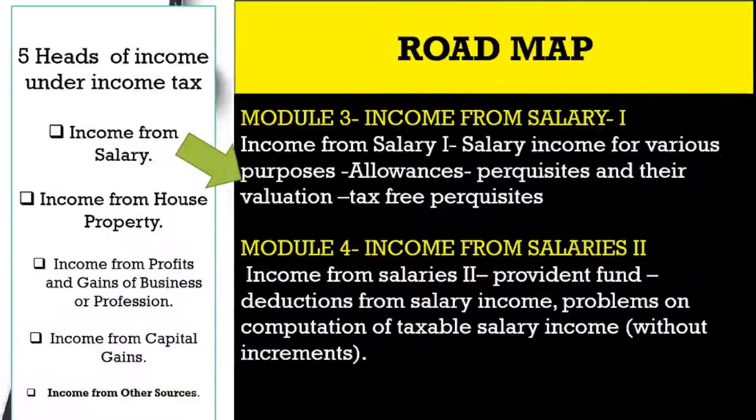In the next modules, that is module number 3 and 4, here we learn how to compute the income from salary. Now, basically, altogether there are 5 heads of income, which are income from salary, income from house property, income from business or profession, income from capital gain, and income from other sources. Now, in the current semester, we will be learning how to compute the income from salary, and the remaining 4 heads of income will be discussed in the next semester.